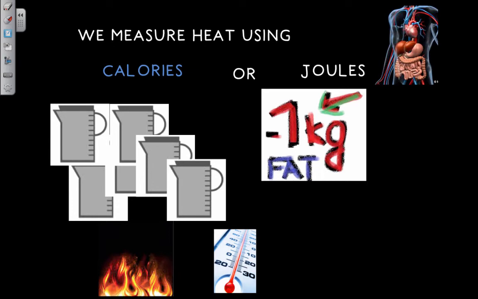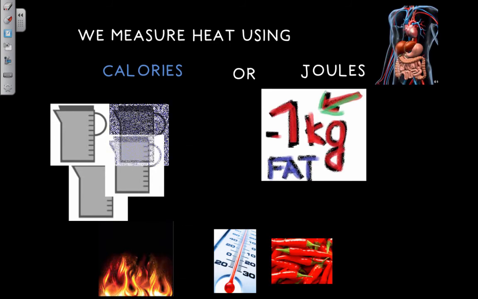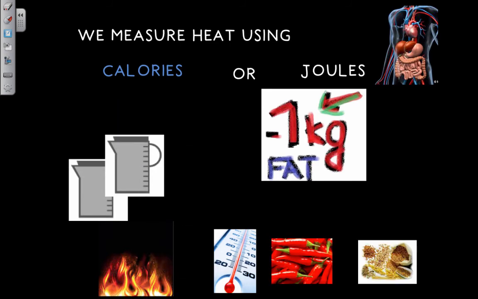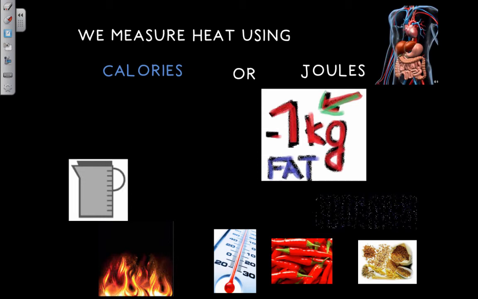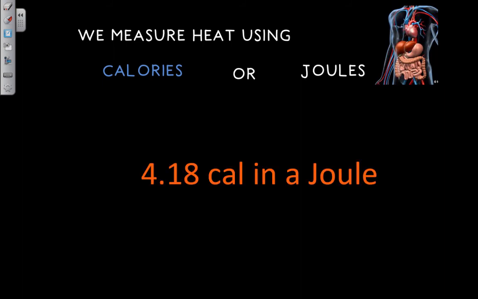Some food that we eat are more difficult for us to digest, and so they burn more calories than others. Examples of food that burn more calories include spicy food, whole grains, like fibers, and, for example, nuts. We also measure heat using joules, which we will study later in the class. But just so that you have an idea, there are 4.18 joules in a calorie. Notice that these are calories with a lowercase c.